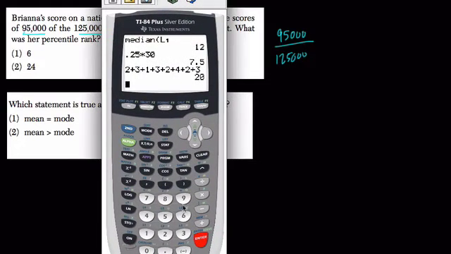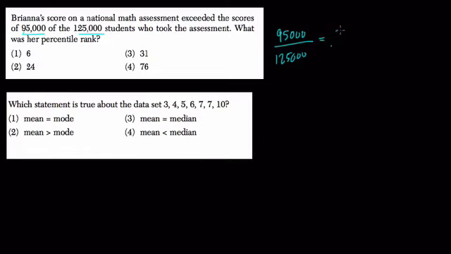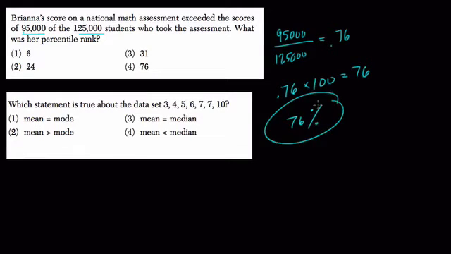Well, that means that if we set this up, it's 95,000 divided by 125,000, right? You get 0.76. This means that 76%, 0.76 is 76%, right? Because 0.76 times 100 equals 76, and that's 76%. So here, 76% of the population didn't do as well as her, and that's what percentile rank means.